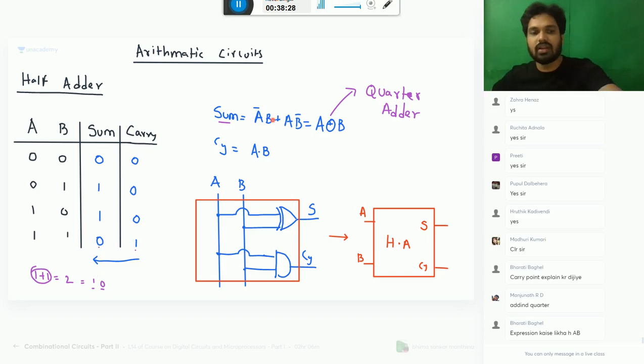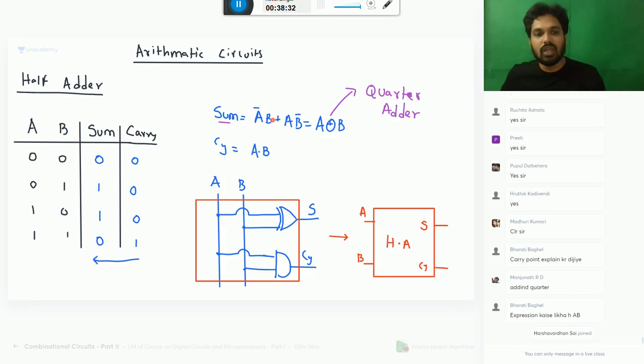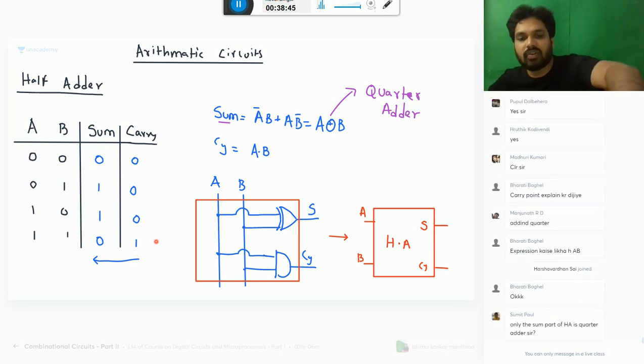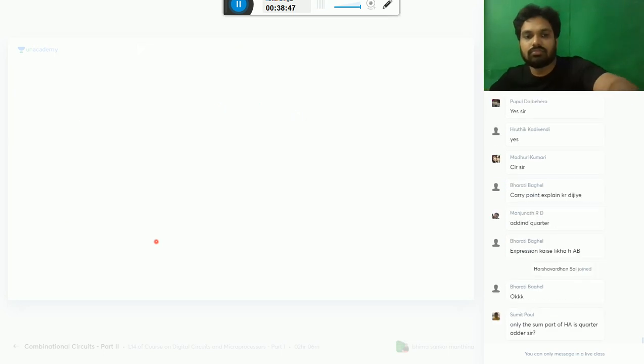How do we write the expression? You tell me, A, B. From the truth table, all are zeros, and when both are ones, then only it is one. Which operation? AND operation, no? Here it is 0, here 0, here 0. When both are ones, then only one. That's why it is an AND operation. Let's move further. Yes, only some part of your half adder is called quarter adder.